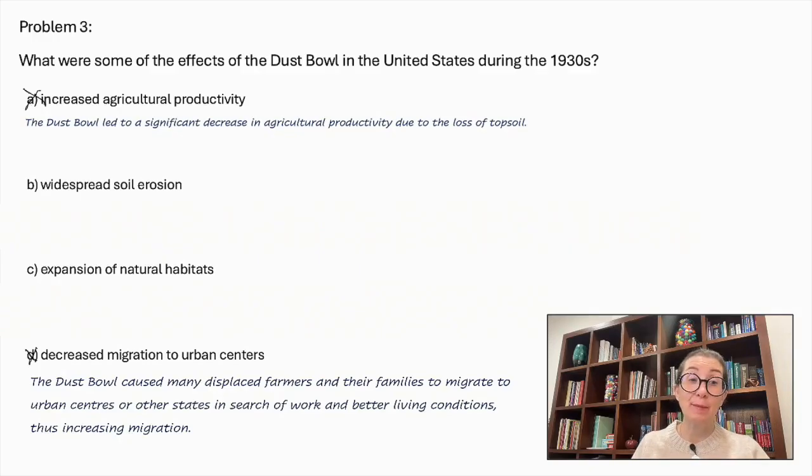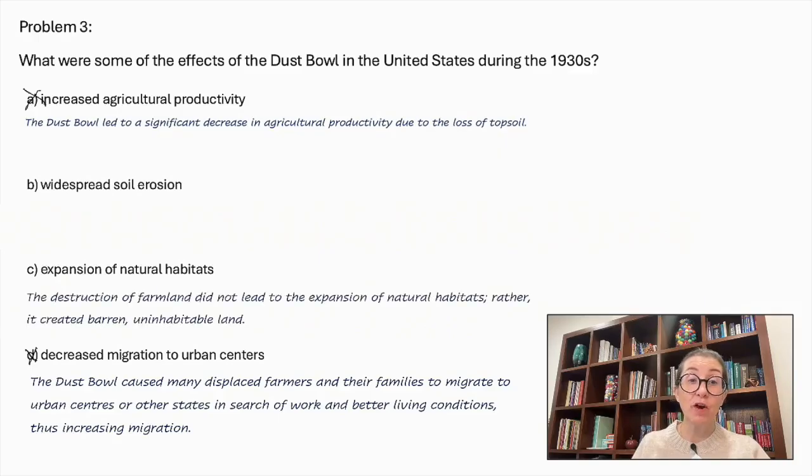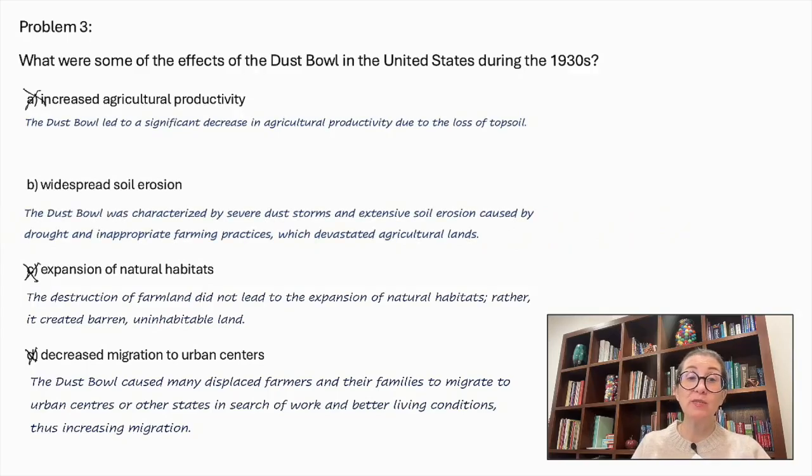Expansion of natural habitats. The destruction of farmland did not lead to the expansion of natural habitats. Rather, it created barren, uninhabitable land. So this is not correct either. Widespread soil erosion. The Dust Bowl was characterized by severe dust storms and extensive soil erosion caused by drought and inappropriate farming practices, which devastated agricultural lands. So this is the correct answer.